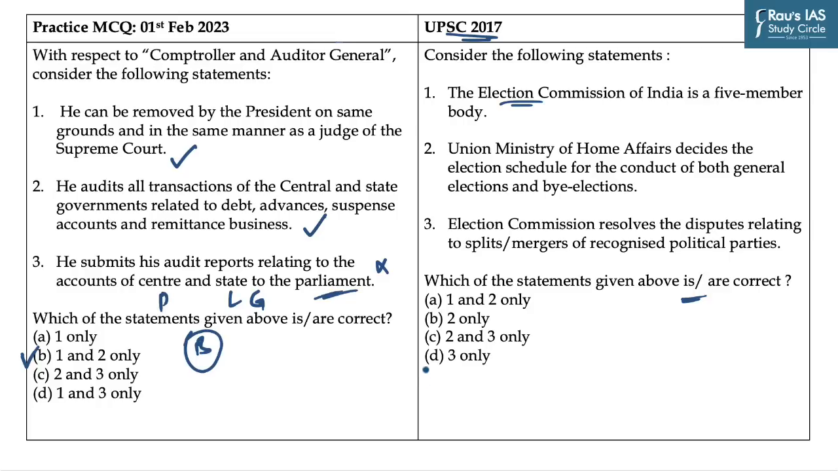Now the answer to the previous year question is D, which is 3 only, because Election Commission of India is a 3-member body and not a 5-member body. So the first statement is incorrect. The second statement says Union Ministry of Home Affairs decides the election schedule for the conduct of both general elections and by-elections. It is again an incorrect statement. The Home Ministry does not have any role in deciding the schedule of elections. Hence, by eliminating 2, you will reach the correct answer. You can use these kinds of logics while attempting the prelims MCQs.